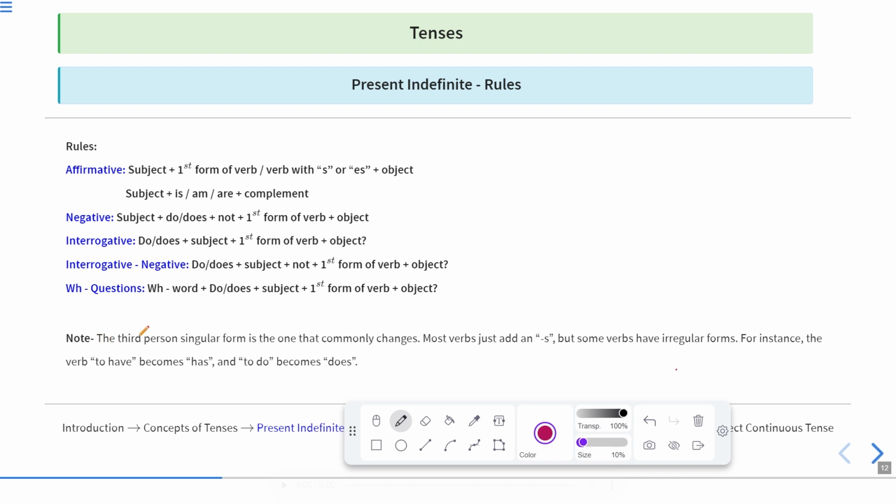Now there is a note to be remembered. The third person singular, meaning the third person pronoun which is always singular, is the form that commonly changes. Most verbs just add an S, but some verbs have irregular forms. For instance, the verb to have becomes has and to do becomes does.